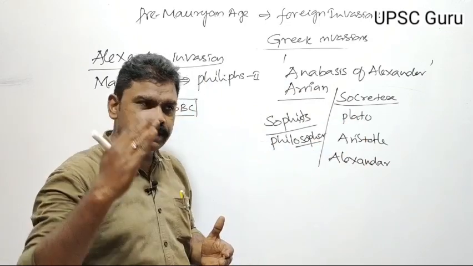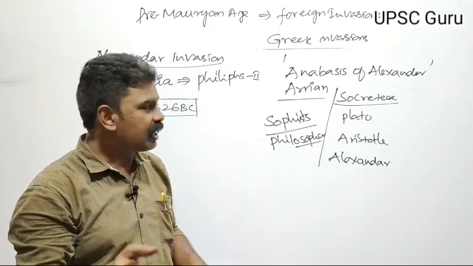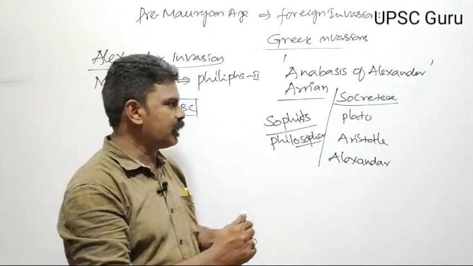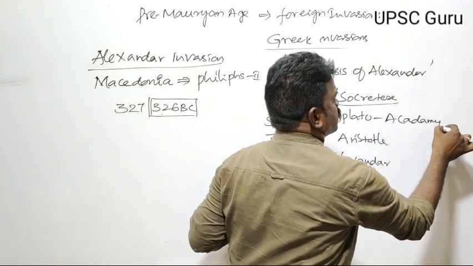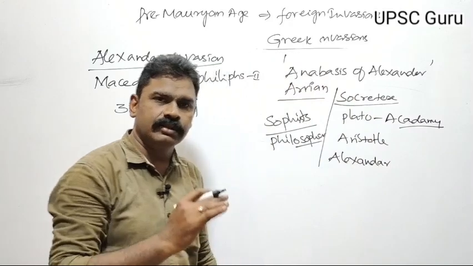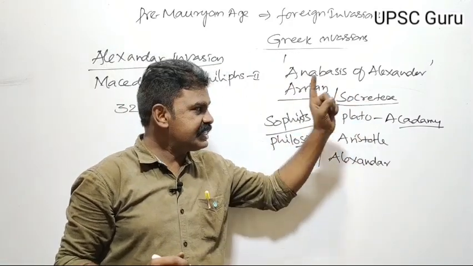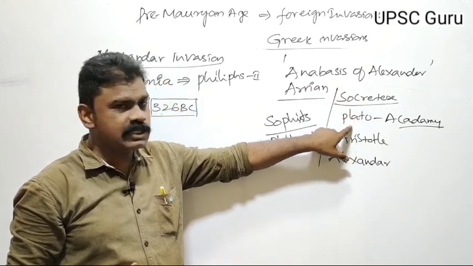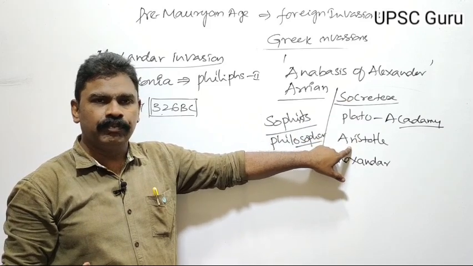To propagate Socrates' ideas, Plato started an academy and also wrote a book called the Academy. This book speaks about Socrates' principles. The teachings of Socrates were popularized by Plato. And Plato's disciple was Aristotle.